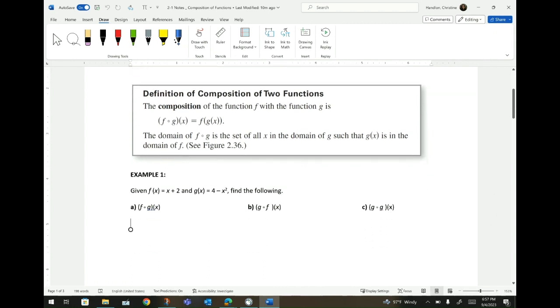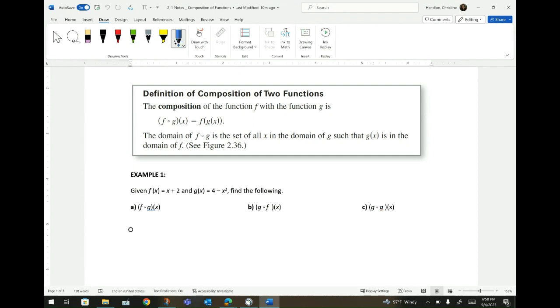So let's look at the definition of composition of two functions. The composition of the function f with the function g is written as open parentheses f, there's an open circle, g, close parentheses x, equals f of g of x. So what I want you to realize is that these two expressions on either side of the equal sign mean the same thing. They just have two different notations.